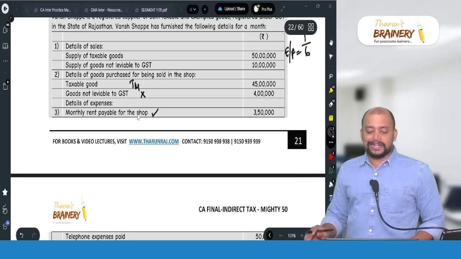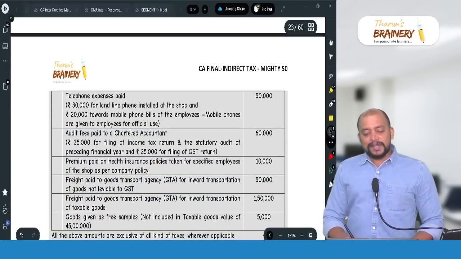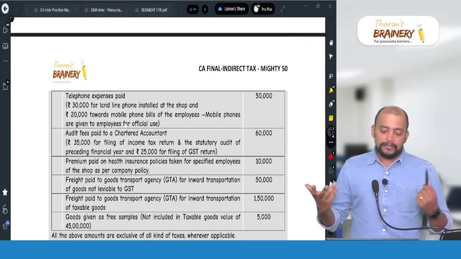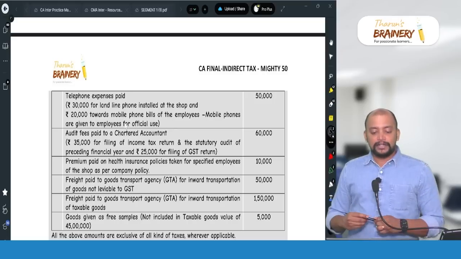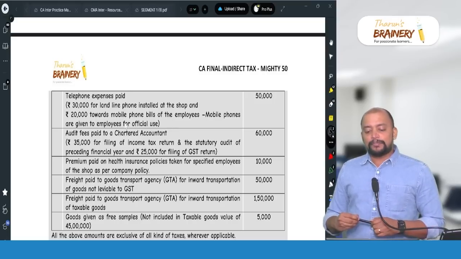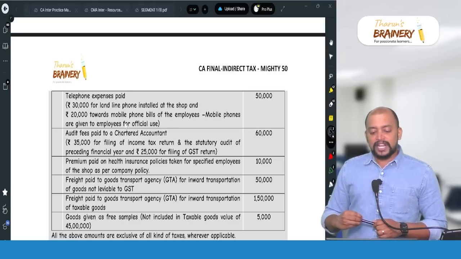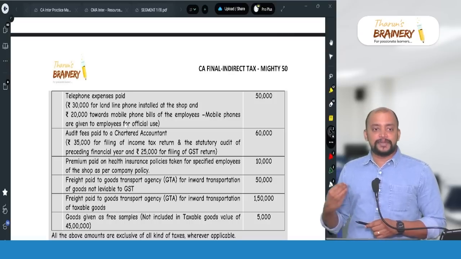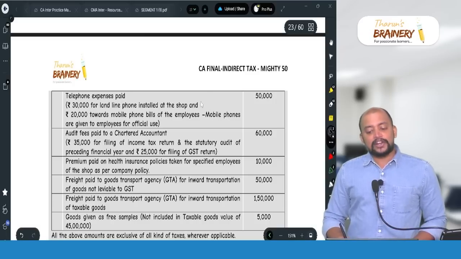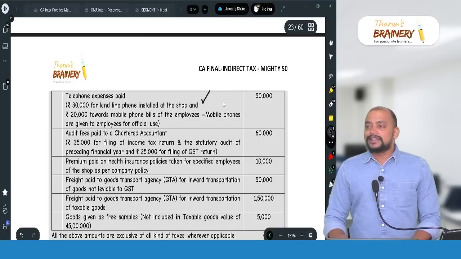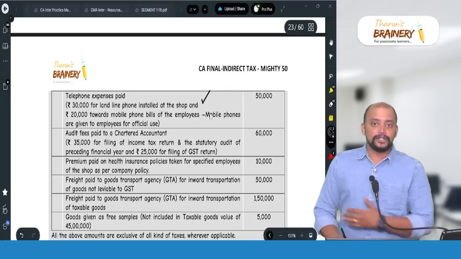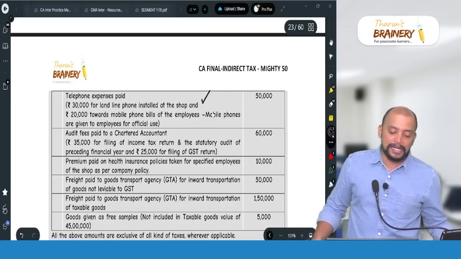Telephone expenses, 30,000 for landline phone installed at the shop, not a blocked credit, ITC available. 20,000 towards mobile phone bills of the employees. Mobile phones are given to employees for official use, so it is used in the course or furtherance of business. ITC available, and it cannot be segregated anywhere, because it is a common credit, used for both taxable and exempted supplies.